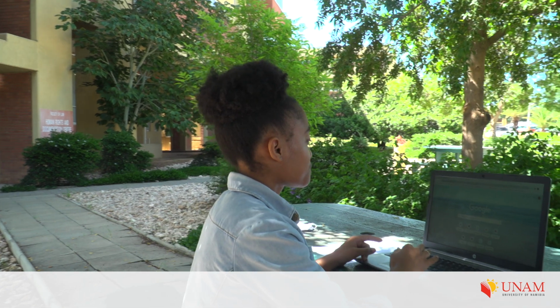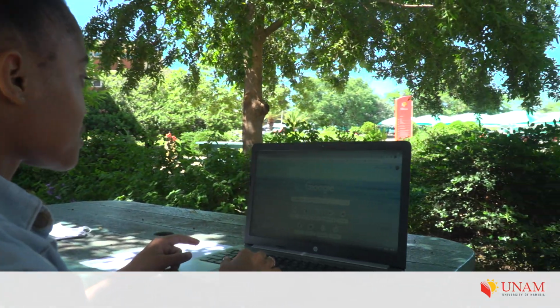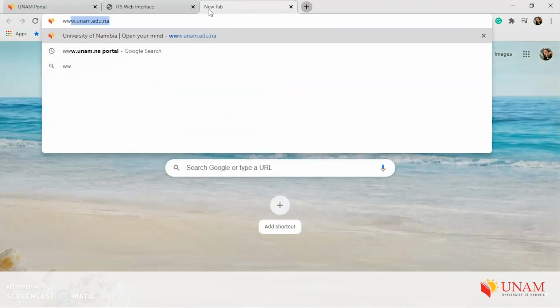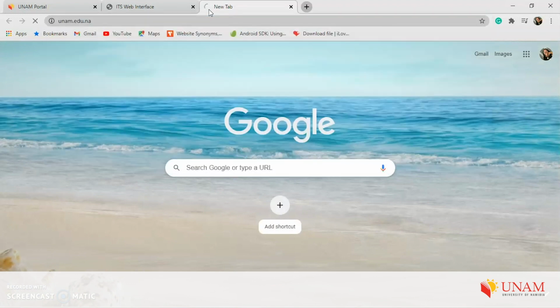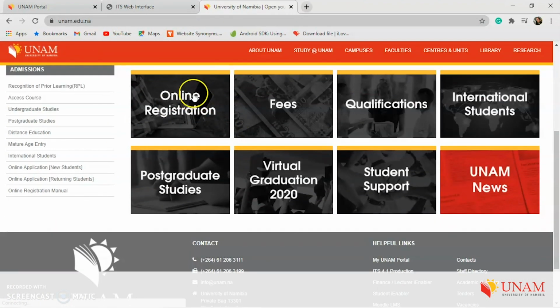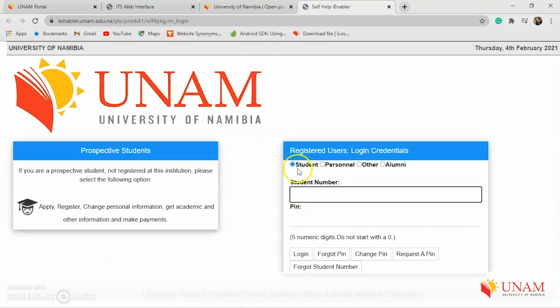The second way is to register through the student enabler directly. How you do that is by searching the UNAM website, that is www.unam.edu.na. Once the website is opened, scroll down, click on online registration, and then you're going to see a screen that asks you to log into your student enabler. Put in your student number and your PIN.